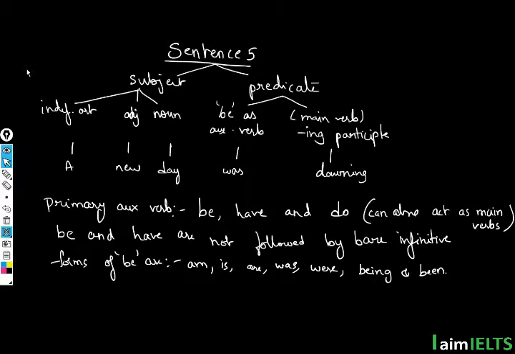In the last lesson that we had, we were discussing sentence 5 form, and we spoke about how sentence 5 can be written in this particular form: indefinite article, adjective, noun, be as auxiliary verb, and main verb. Main verb is nothing but a verb that can have an ing participle. For example, any verb that you can add ing. If you observe these words here,